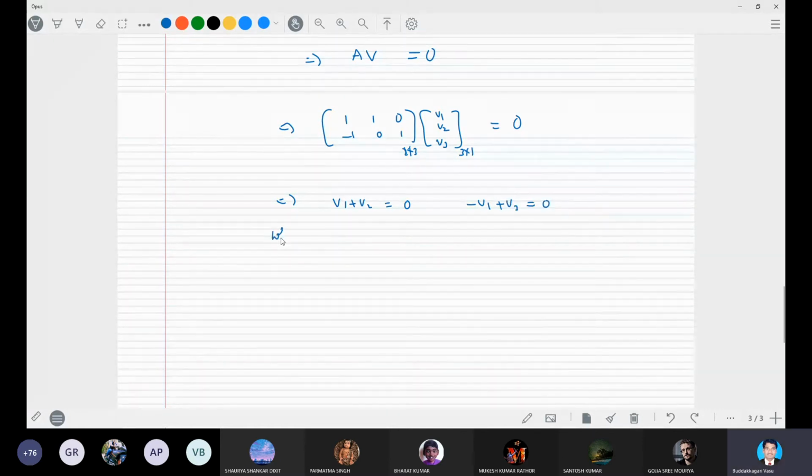So the solution gives V1 is equal to minus V2, and V1 is equal to V3.